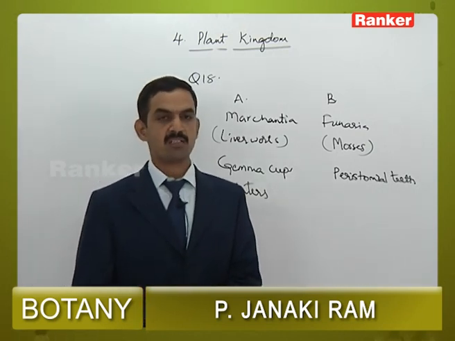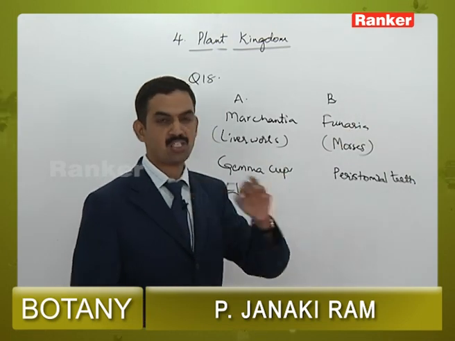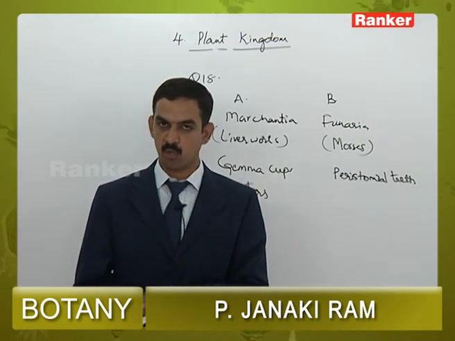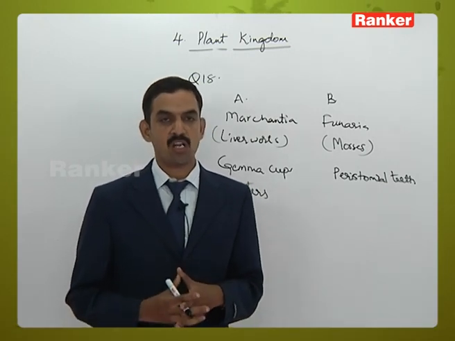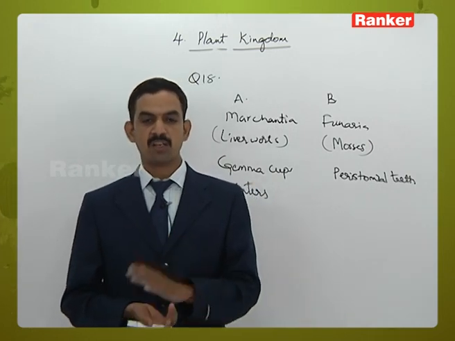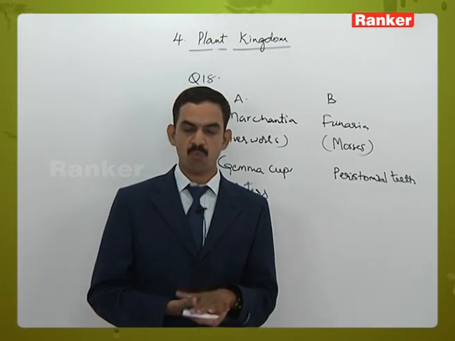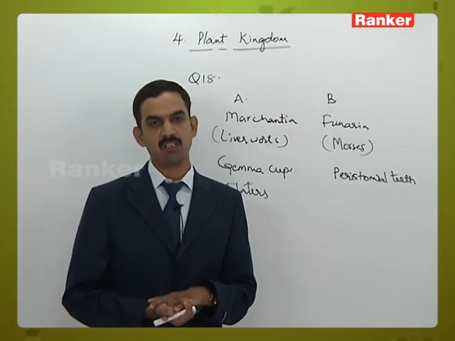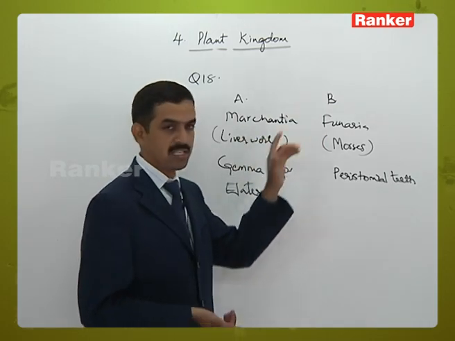The sporophyte contains foot, seta and capsule in Funaria, but not an intercalary meristematic zone. Intercalary meristematic zone is present in hornworts like Anthoceros. So that is also not related to Funaria. The last one, horn-like sporophyte. Horn-like sporophyte is present in hornworts but not in liverworts and mosses. Gemma formation is present in Marchantia but not in Funaria.